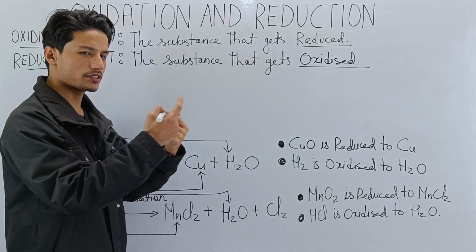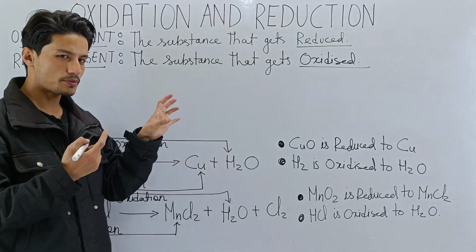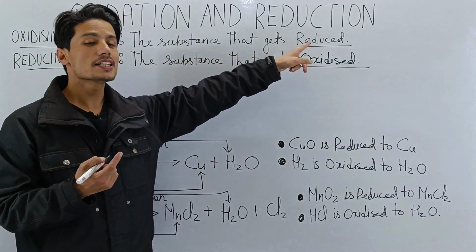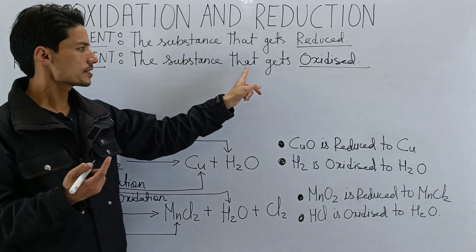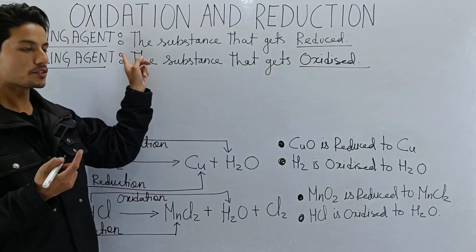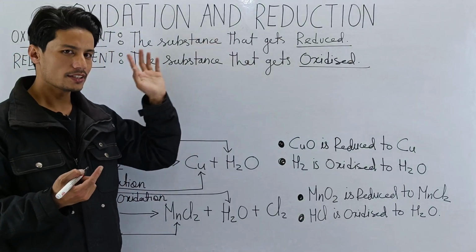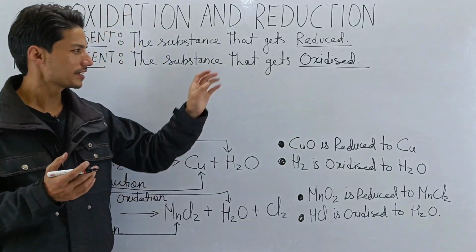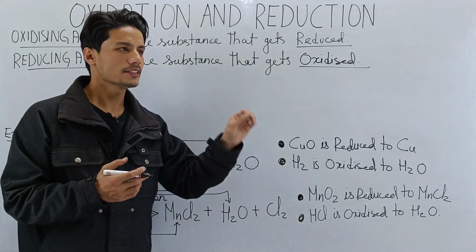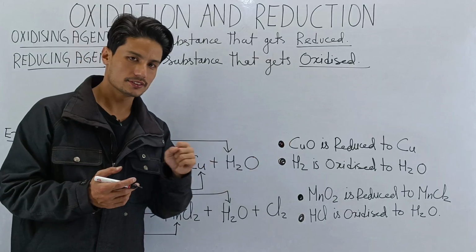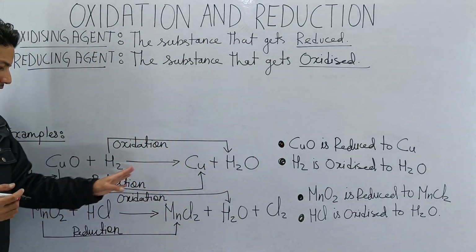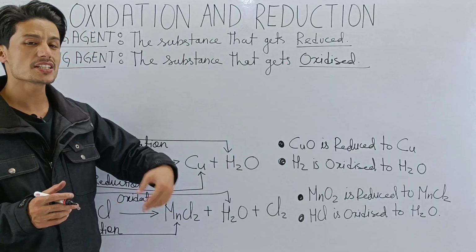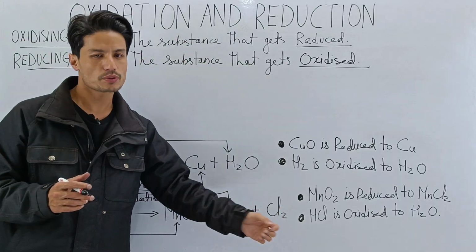It's quite the opposite, isn't it? The substance that gets oxidized is the reducing agent. There is a possibility that you get confused, so keep revising. Make sure that you revise often. Now let's learn for once and all what oxidizing agent is and what reducing agent is.